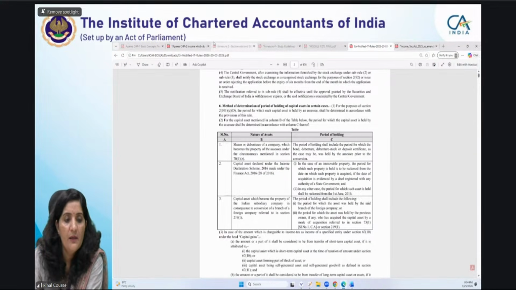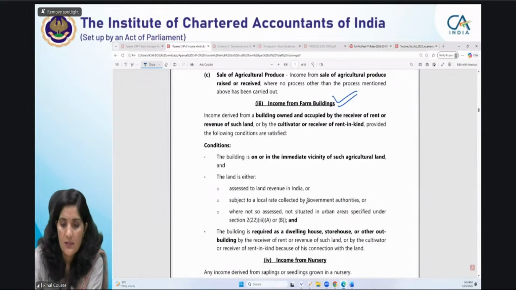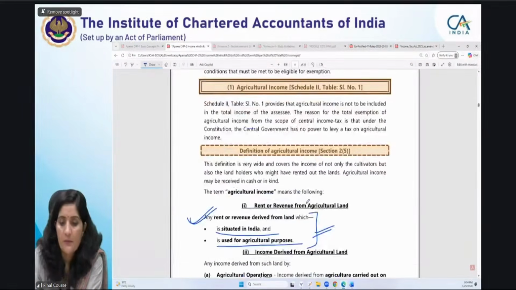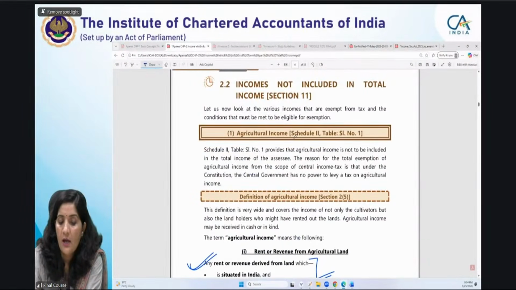For example, look at my chapter 2. That's what you are asking. Here, agricultural income: the exemption is given in schedule 2, table serial number 1. In this way, you are going to read it.